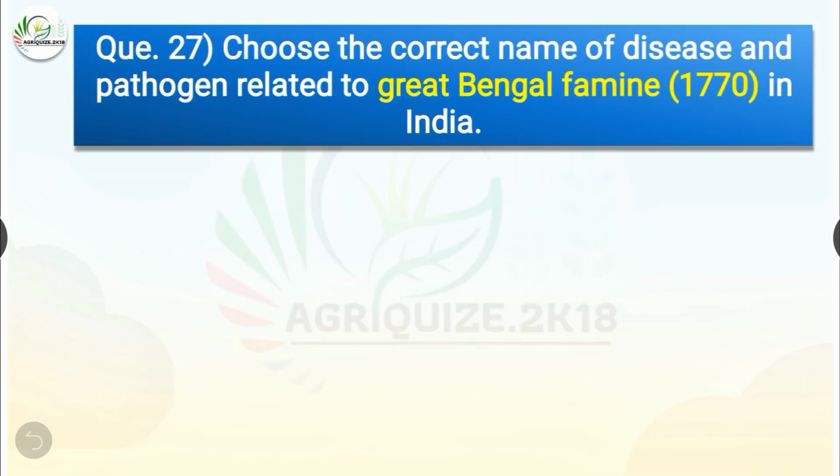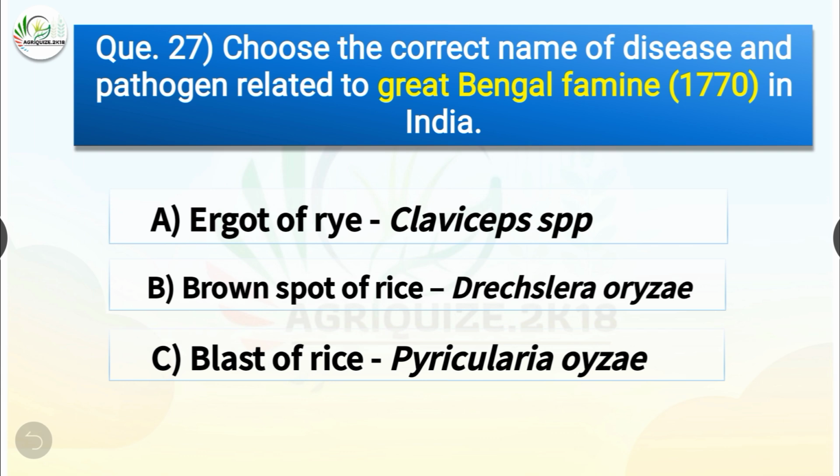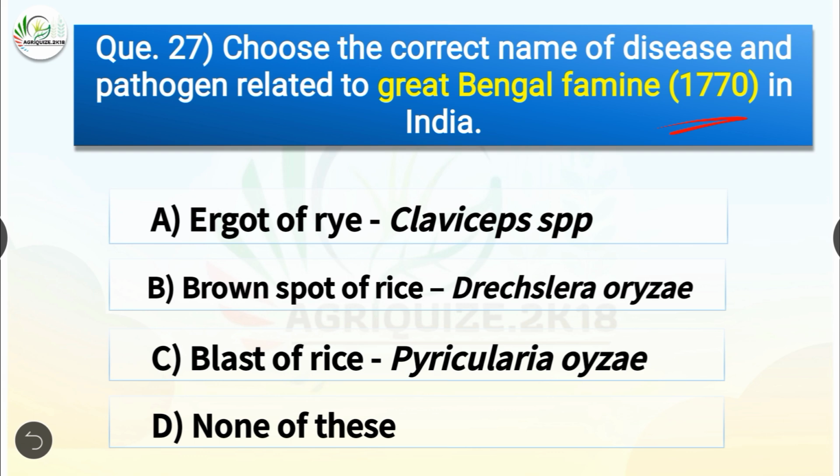Question number 27. Choose the correct name of disease and pathogen related to Great Bengal famine caused in the year 1770 in India. The options are ergot of rye caused by Claviceps species, brown spot of rice caused by Drosera oryzae, blast of rice caused by Pariculera oryzae, or none of these. The correct answer is option B, brown spot of rice caused by Drosera oryzae. So this is the correct name of disease and pathogen related to Great Bengal famine caused in the year 1770 in India.